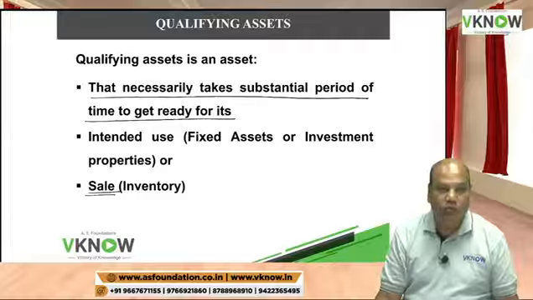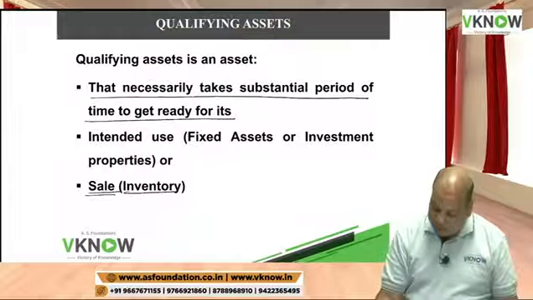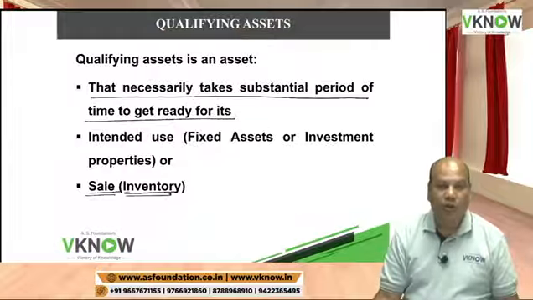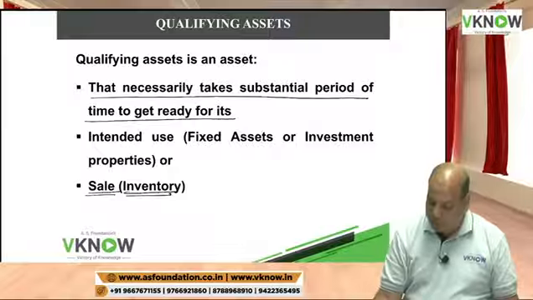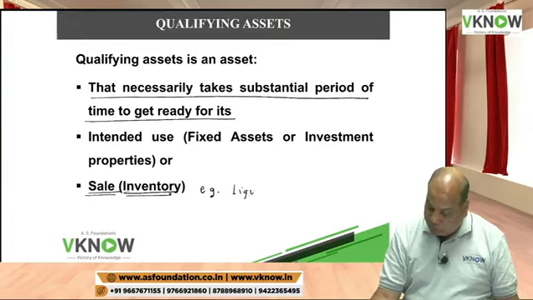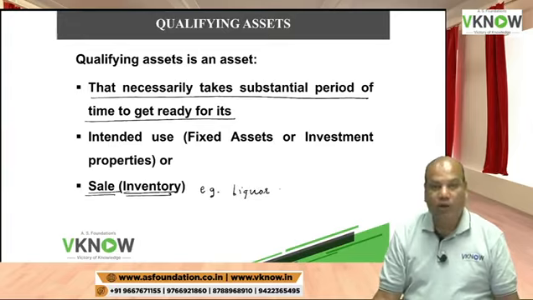There is some inventory which takes a substantial period of time to get ready for sale. For example, liquor. They might take some years to get ready for its intended sale. So the standard says even this will be treated as a qualifying asset.